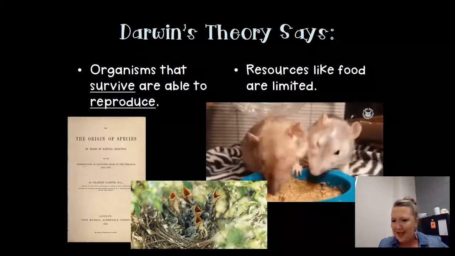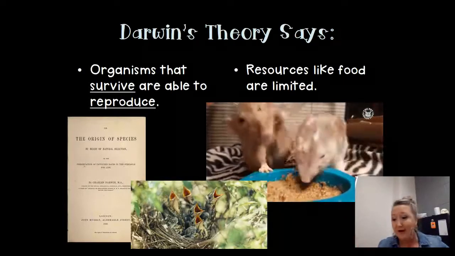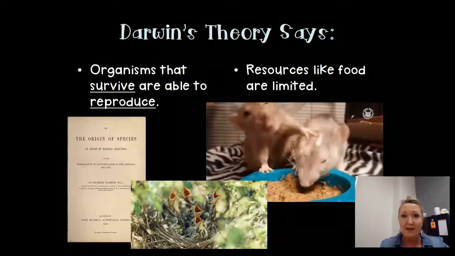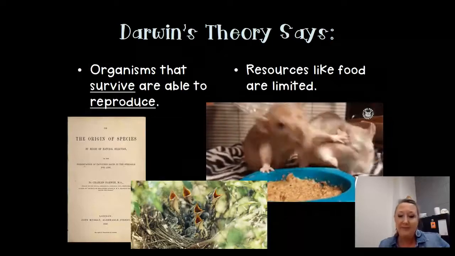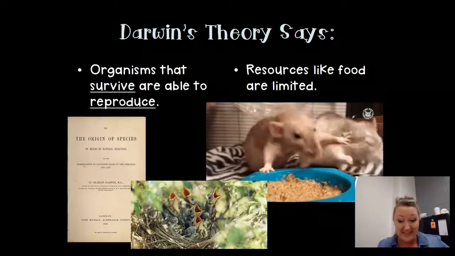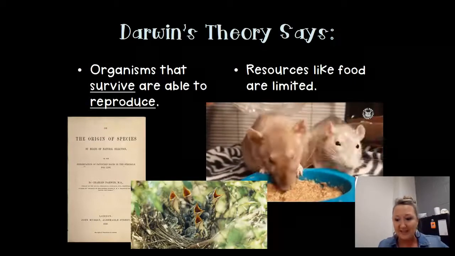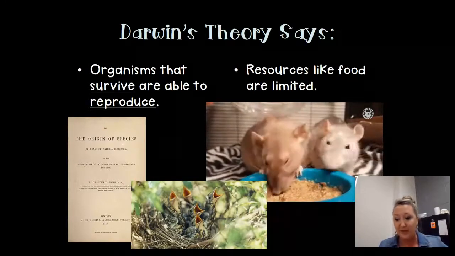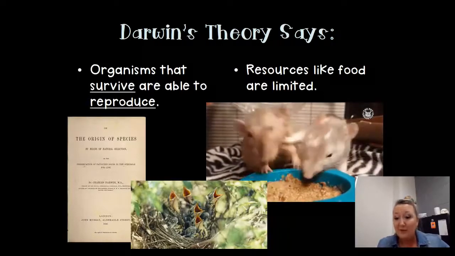They're made from volcanic eruptions underneath the water that eventually get tall enough so that they make an island. Well, there wasn't any life on that island. And so over a series of storms or whatever happened that blew life in, it's a very species poor area. That means there's not a lot of different types of species there, but the species that are there are very diverse because they've adapted and changed in order to better fit their environment. And so they do that because resources like food are limited.